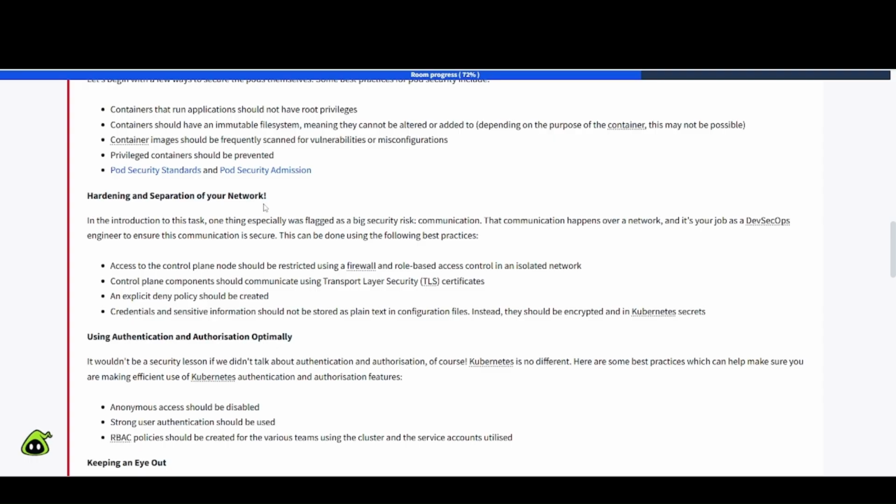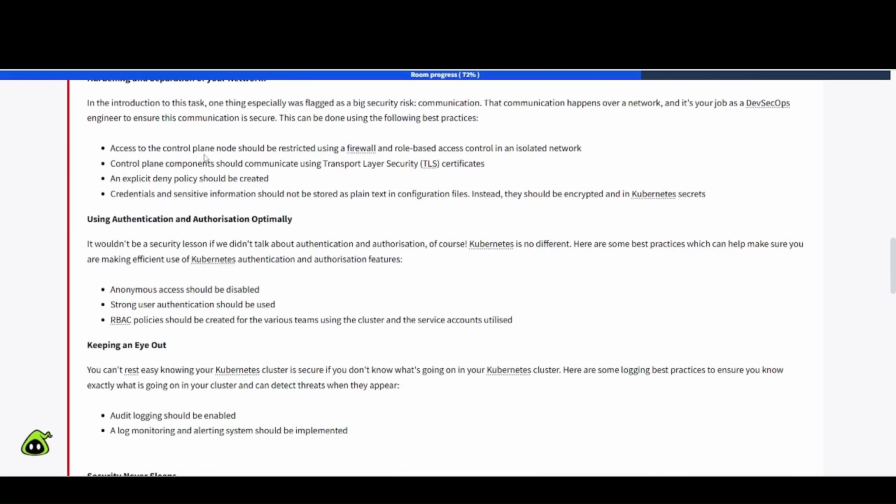Hardening separation of your network. In the introduction to this task, one thing especially was flagged as a big security risk: communication. That communication happens over a network, and it's your job as a DevSecOps engineer to ensure this communication is secure. This can be done using the following best practices. So we have access to the control plane. Nodes should be restricted using a firewall and role-based access control in an isolated network. Control plane components should communicate using transport layer security, or TLS for short. So you're going to be using TLS certificates. An explicit deny policy should be created. Credentials and sensitive information should not be stored as plain text in configuration files. Instead, they should be encrypted in Kubernetes secrets.